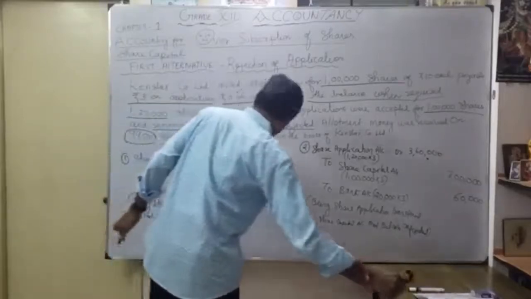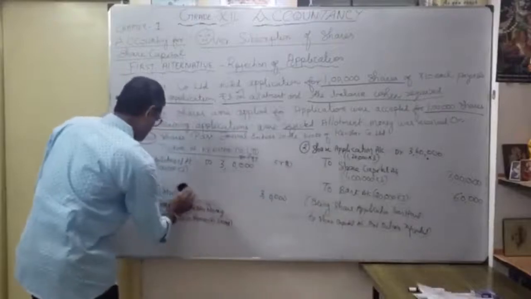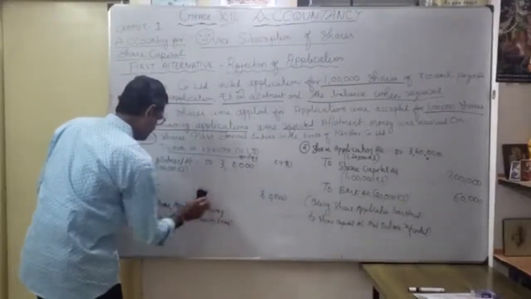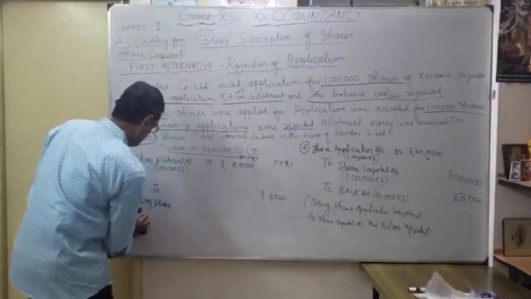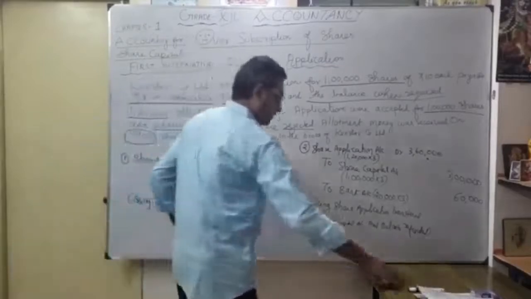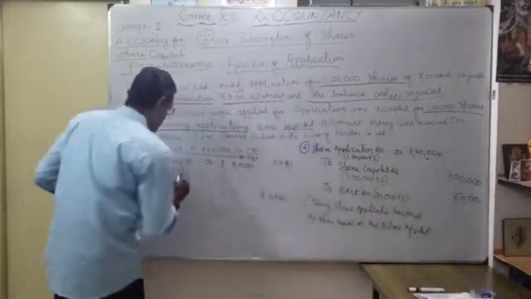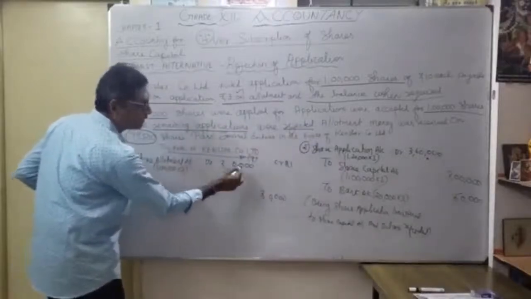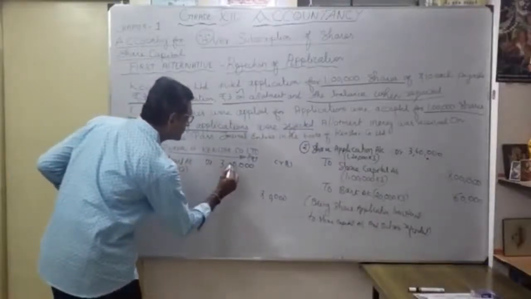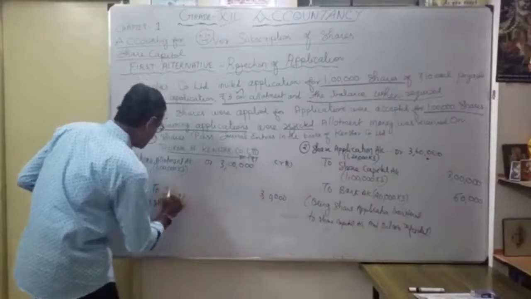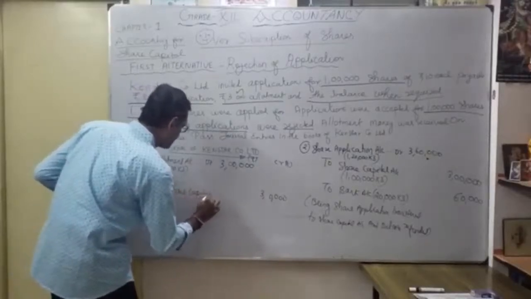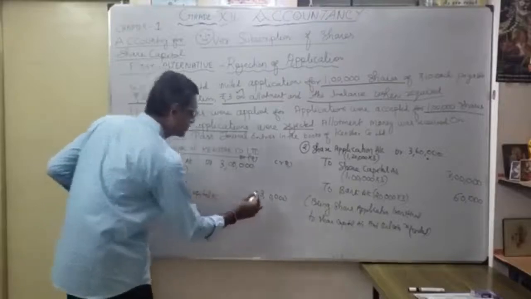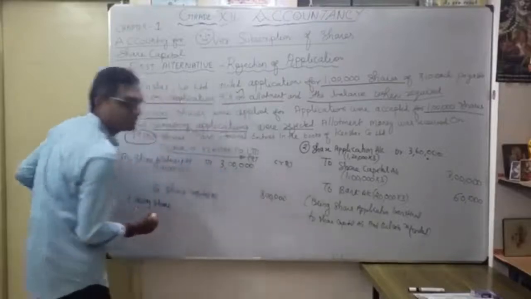Okay, 3 lakhs. So to share allotment account debit 3 lakhs, to share capital account 3 lakhs. To share capital account, how much? 3 lakhs. So what is the narration?